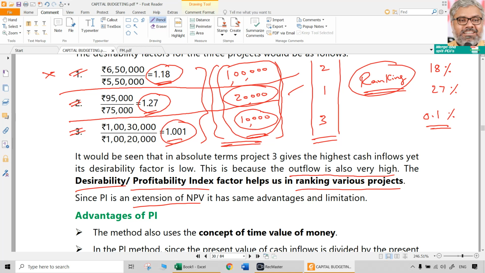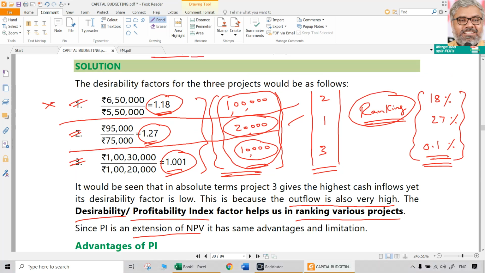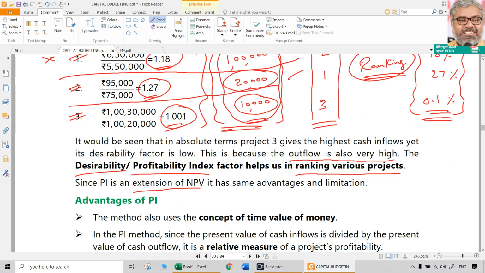So that is the 0.001, right? Yeah, 0.1% return only it is giving the third one. So this gives an idea. Okay, I want more return means definitely I'll go for project 2, because with less investment I can get better return. So that is the advantage of profitability index which NPV does not have.